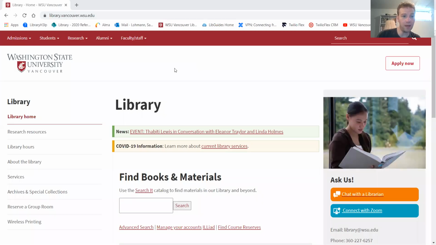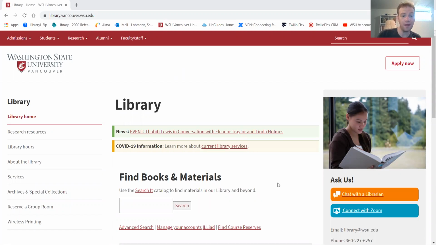I'm coming to you from my basement, and today I want to show you how to use the MLA International Bibliography Database to find articles and book chapters and books on specific works and on specific authors. So I'm going to share my screen, and we'll start on the library homepage,